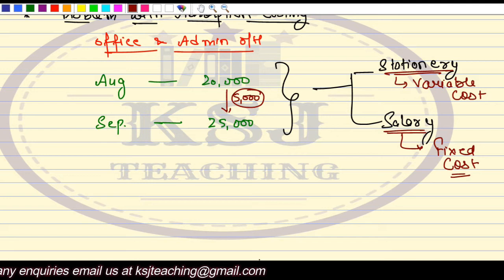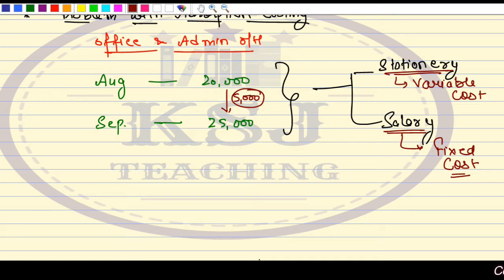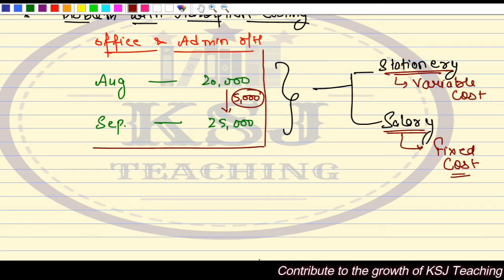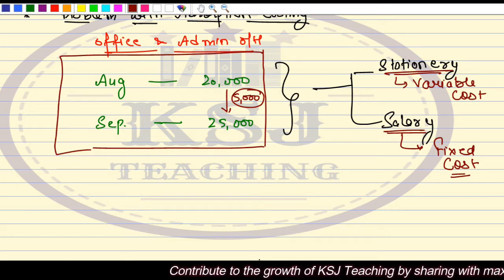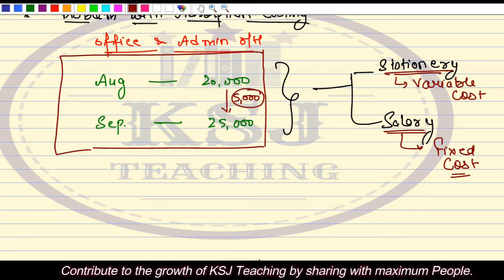Now, absorption costing does not consider this variable cost. The absorption costing part considers up till this point only, right? This is the only part in the absorption costing.